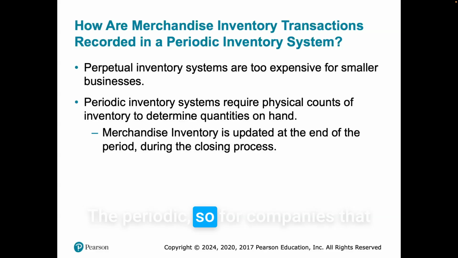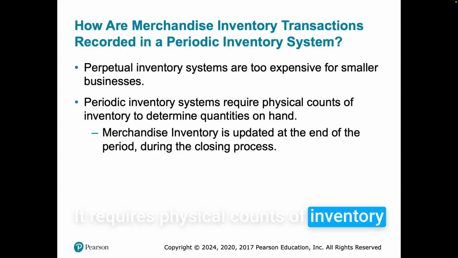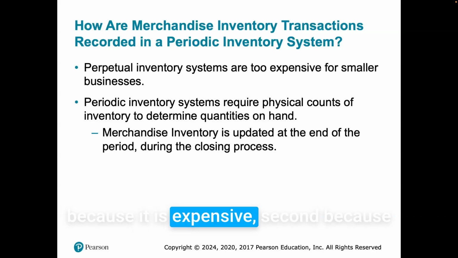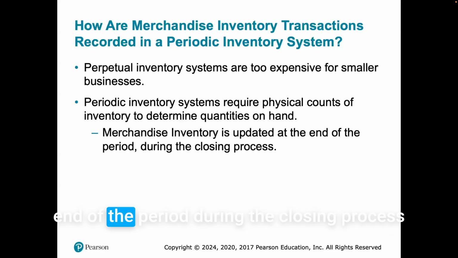So for companies that can't do this, small companies, they have the periodic inventory system. It requires physical counts of inventory to determine quantities on hand. A lot of small businesses will do this on a monthly basis, first because it is expensive, and second because they don't have a lot of inventory to count, so it is possible to do with a small number of workers. Merchandise inventory is updated at the end of the period during the closing process.